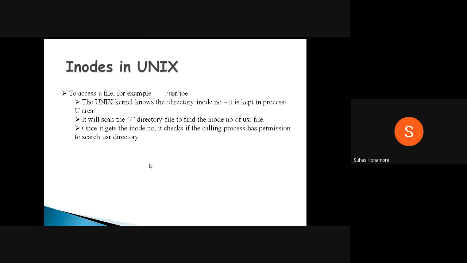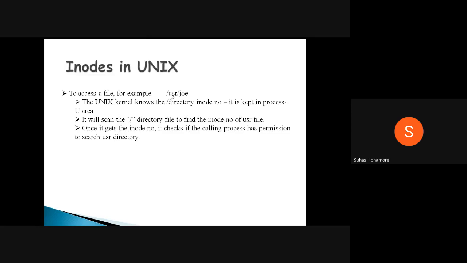This slash related inode number will be kept inside one area, that is nothing but the u area. The u area is some information related to only the slash directory. Actually there you will have the inode number of slash, so after that you can access the slash directory. Inside this directory, you can check what all things are there.